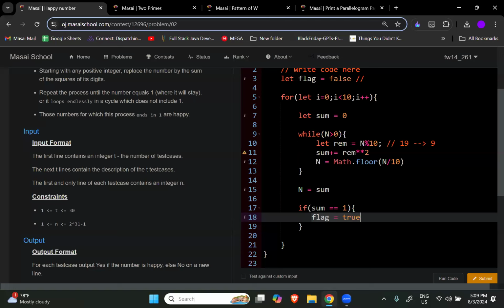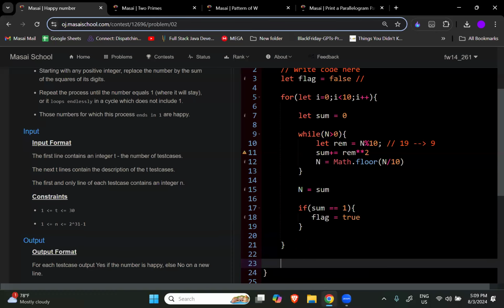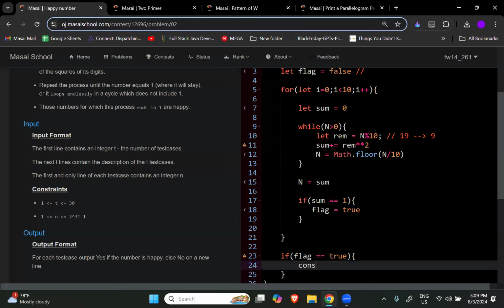Okay, and after the loop is over, what we will do? Tell me guys, हम कैसे चेक करेंगे now? If flag is equal to true, console.log yes, right?